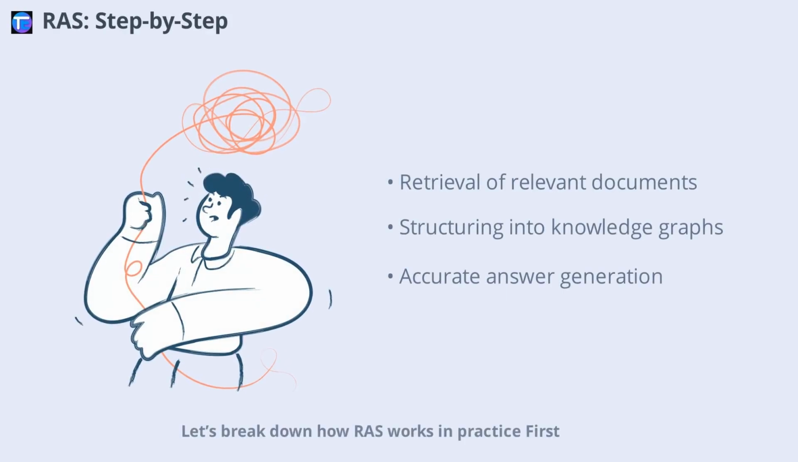Let's break down how RAS works in practice. First, the LLM retrieves all relevant documents related to the query. Next, instead of pulling in raw, unstructured text, the system organizes this information into a structured format, like a knowledge graph or taxonomy. This step eliminates confusion and isolates the key facts and relationships. Finally, the LLM uses this organized knowledge to construct a factual, accurate, and easy-to-verify answer. By teaching the model not only how to find information, but also how to organize and reason with it, RAS significantly improves the quality of responses.